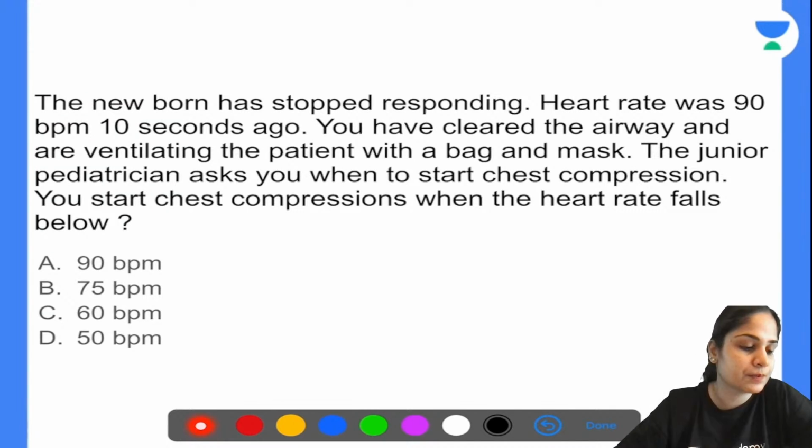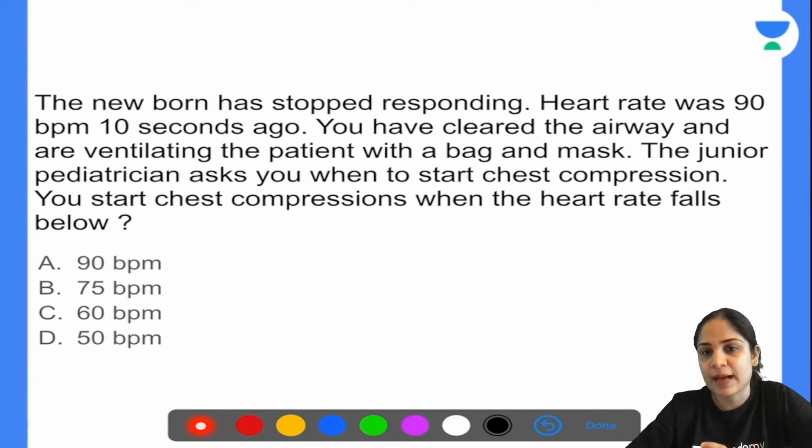Yeah, very good. So everyone knows the answer to this. I'm very happy. So everyone knows neonatal resuscitation. In neonatal resuscitation, you first start bag and masking so that you oxygenate the patient. You start looking for chest rise, and only when the heart rate goes below 60 beats per minute do you start chest compressions in the patient. That is the very basic that you should know of neonatal resuscitation.